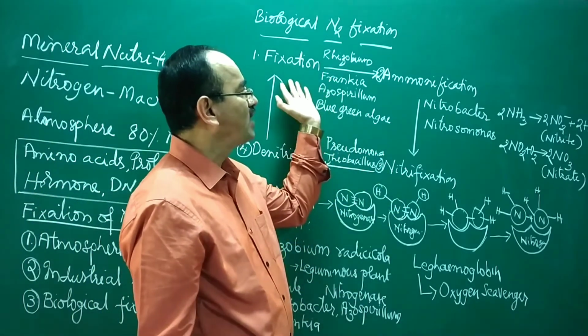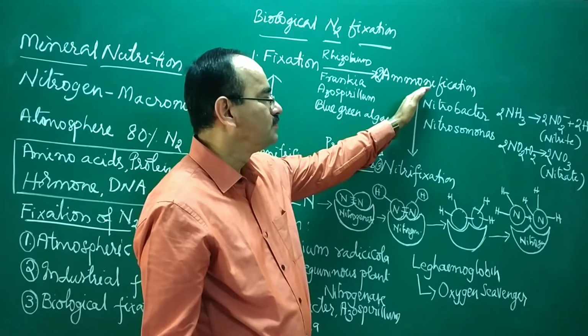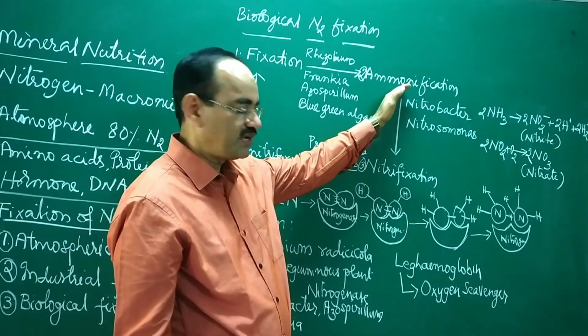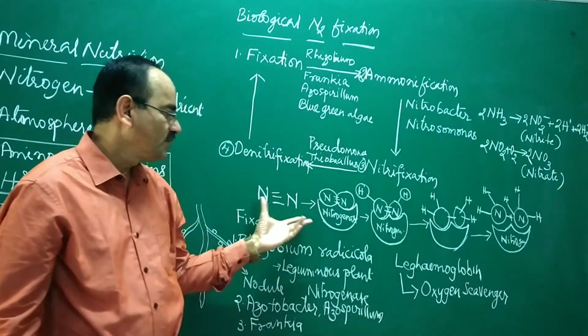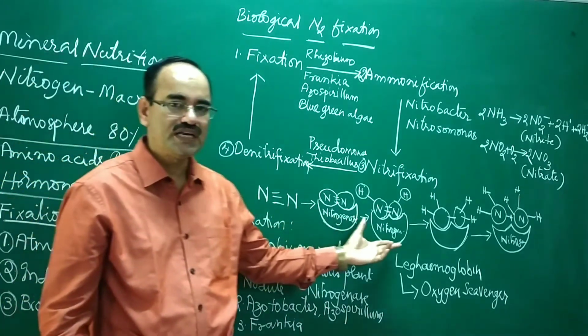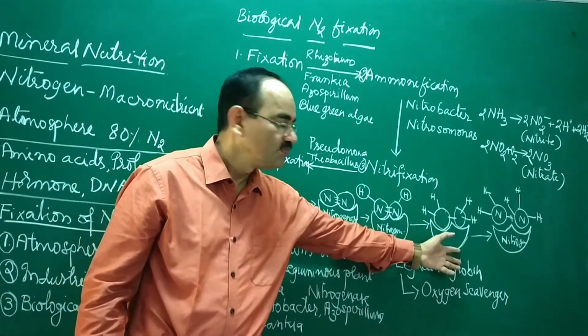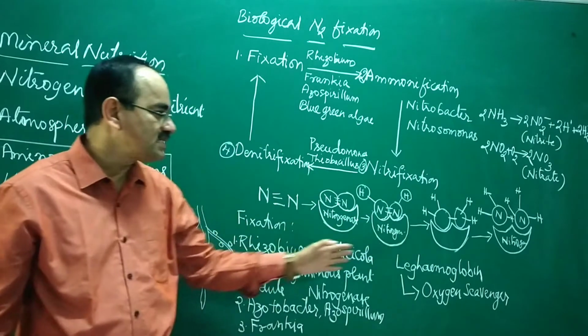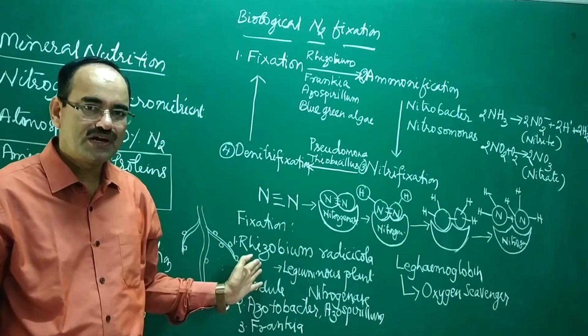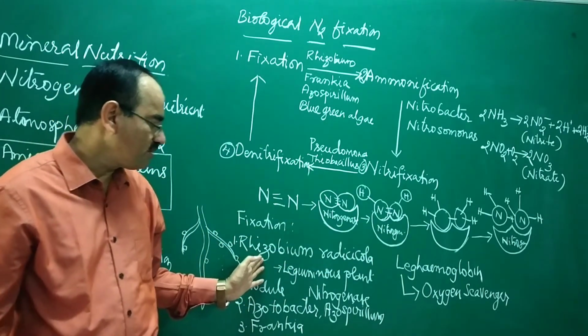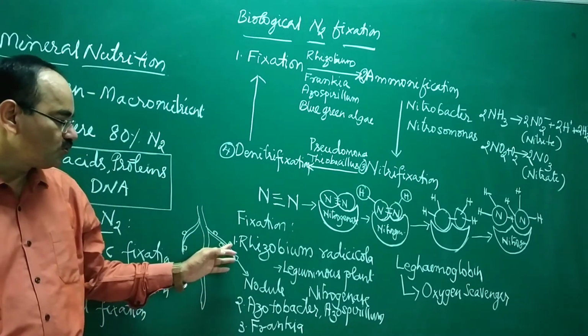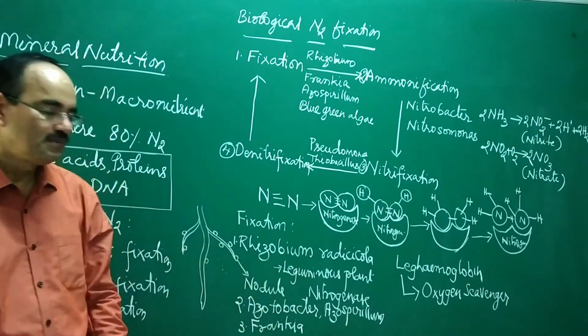Conversion of nitrogen into ammonia is called ammonification. It is done with the help of the nitrogenase enzyme. This nitrogenase enzyme is provided by Rhizobium, and Rhizobium is found in the root nodules of leguminous plants.